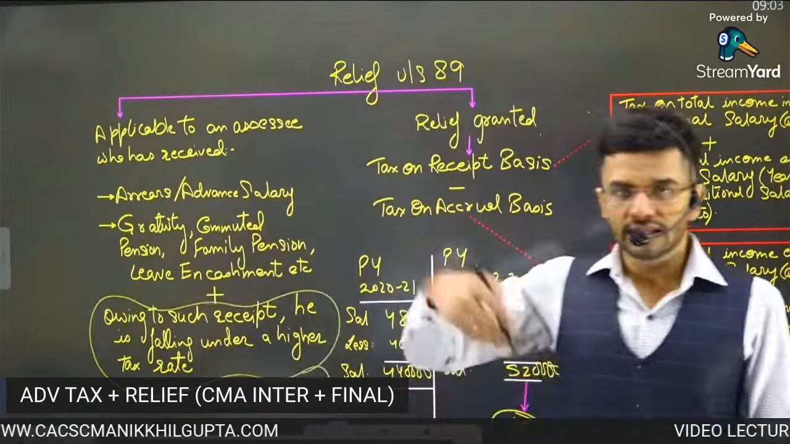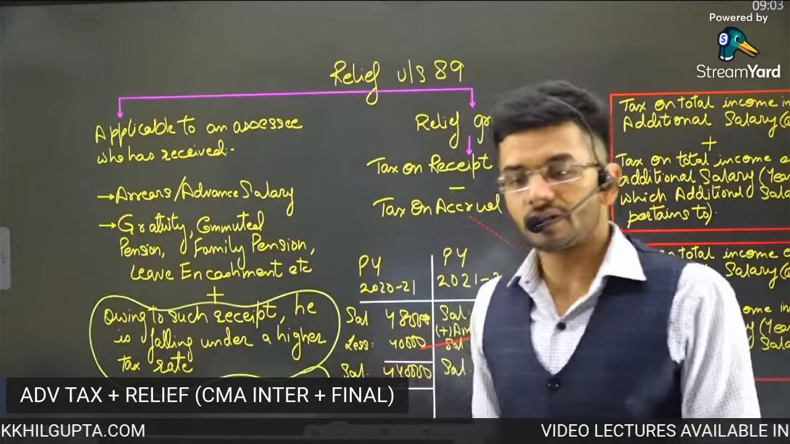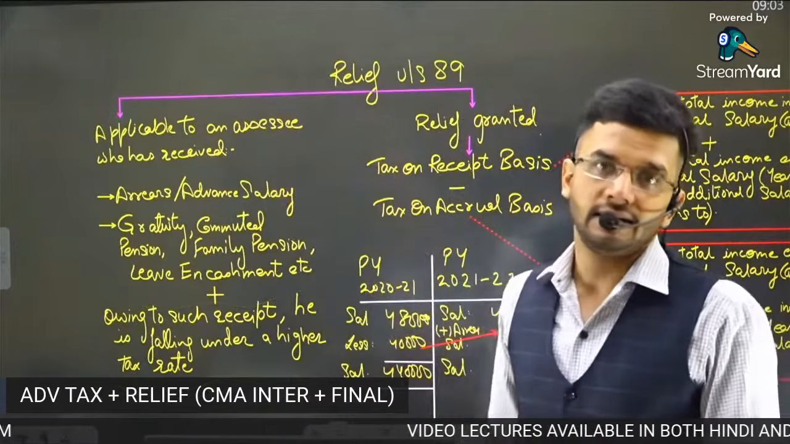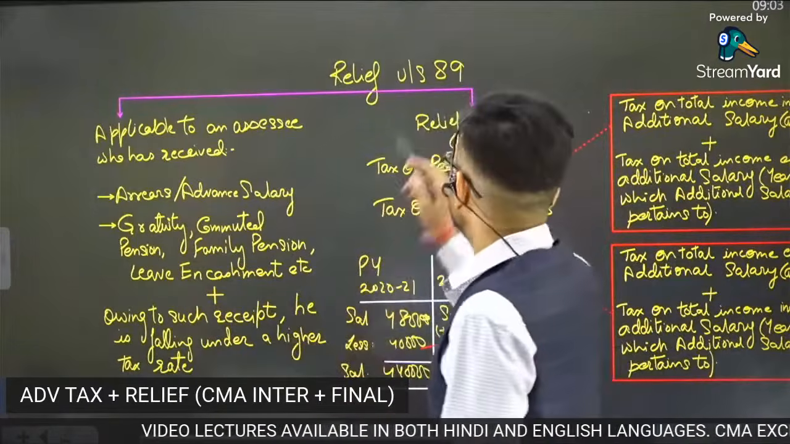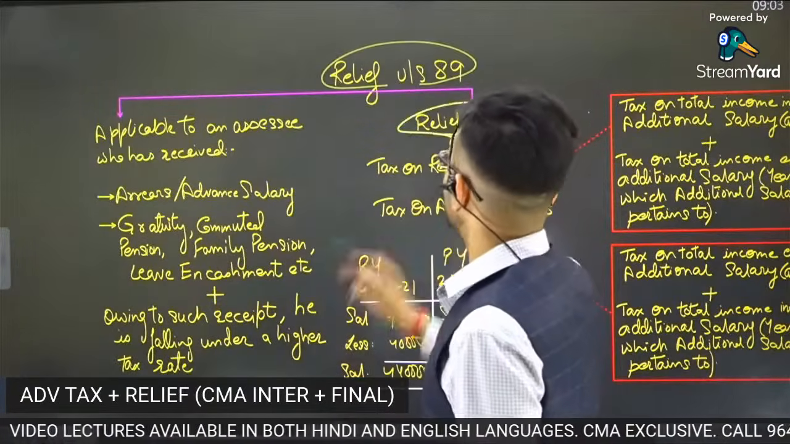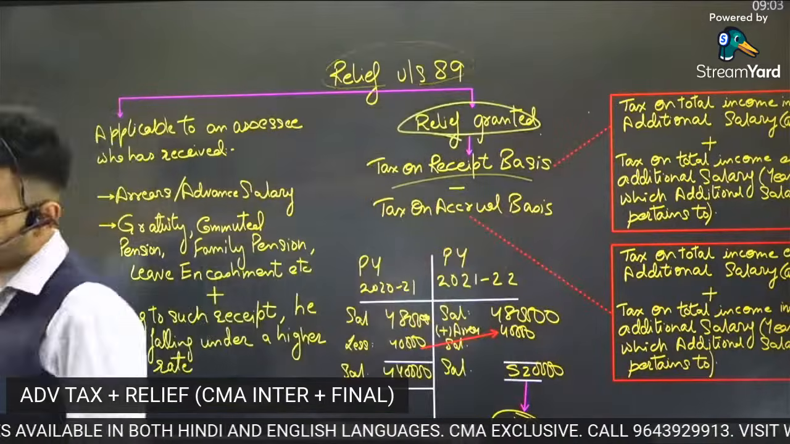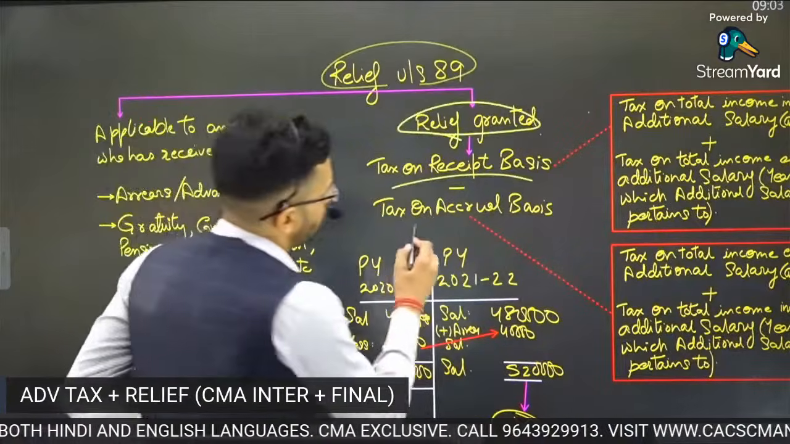So, owing to such receipt in the subsequent year, this particular person is falling under a higher tax rate, right? This is the case where this particular relief will be applicable. Now, what will be the relief? Relief granted will be tax on receipt basis minus tax on accrual basis.